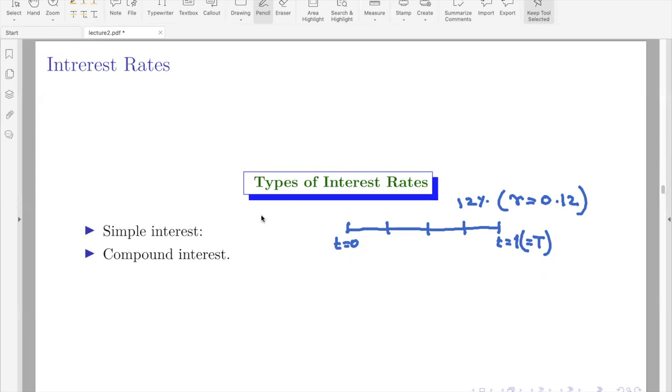So the simple interest, what is meant by simple interest? The simple interest is nothing but the simplest way of paying money. What you do is the debtor, that is the person who borrowed or the person who took investment from you, both are called debtors. The debtor pays the interest to the creditor at every time Tk. Here it is T3 and T4.